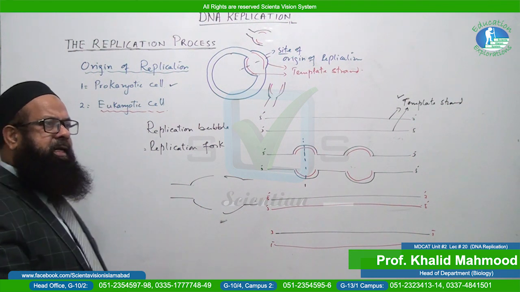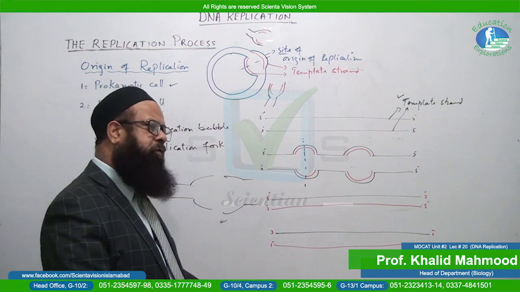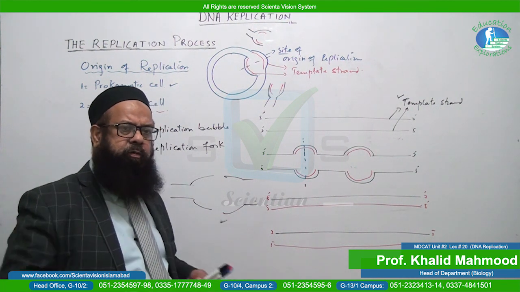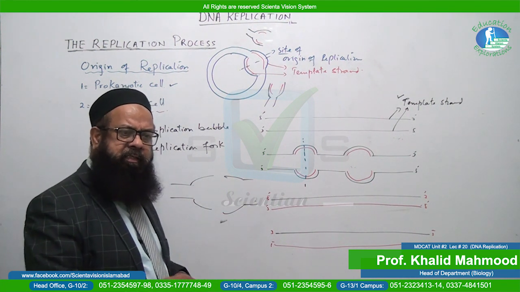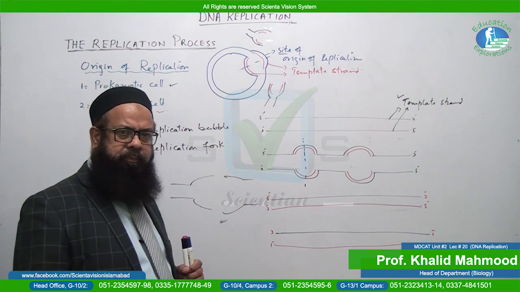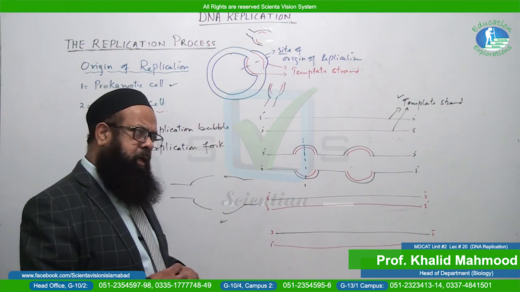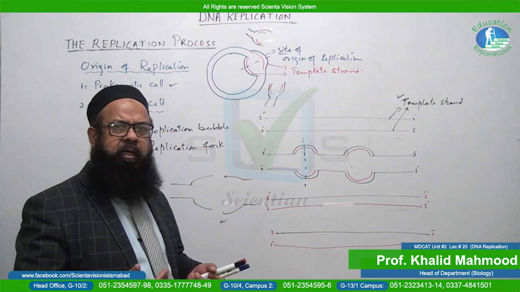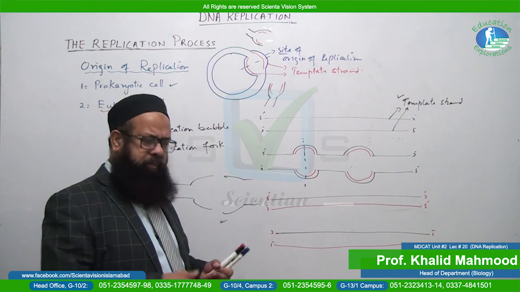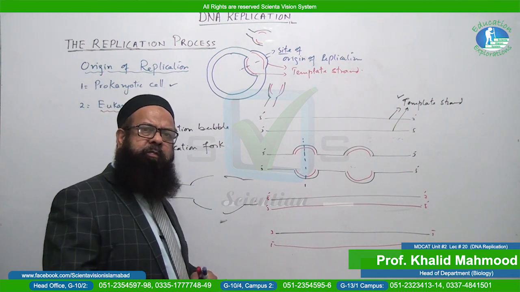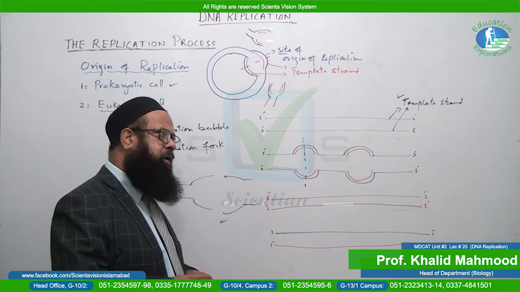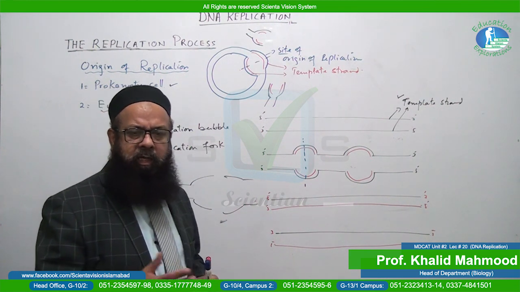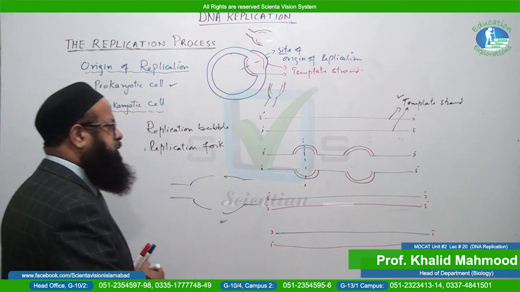You know that DNA is in helical form, and obviously both strands are twisted around each other just like a twisted ladder. And now obviously the winding must be unwound. It is in wound form, it must be unwound. And how it will be unwound, obviously there will be a role of certain other enzymes. We will see the details of those enzymes.